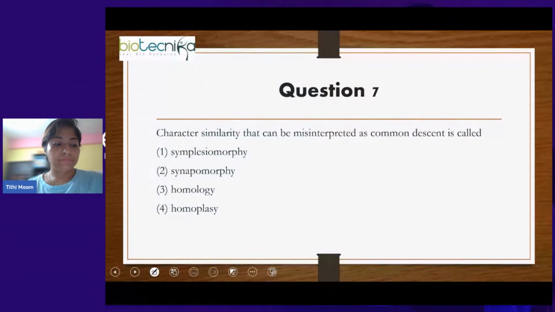Okay, next question. Character similarity that can be misinterpreted as common descent is called... this is quite easy.